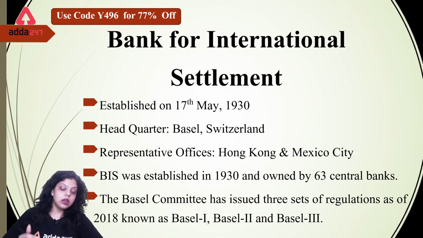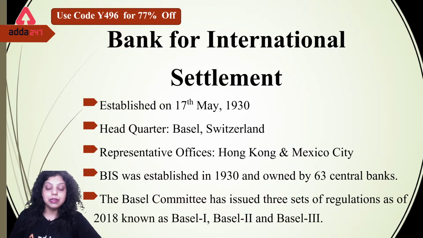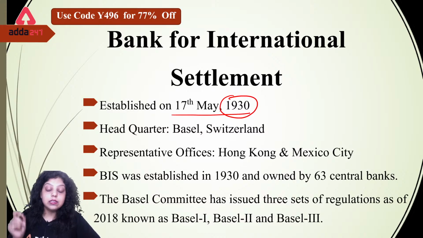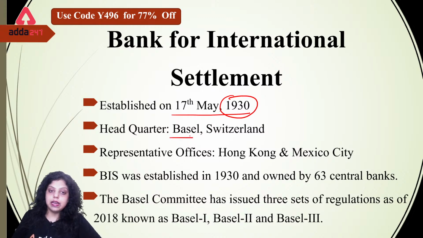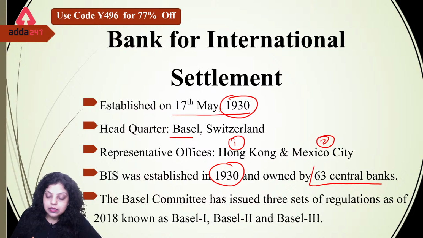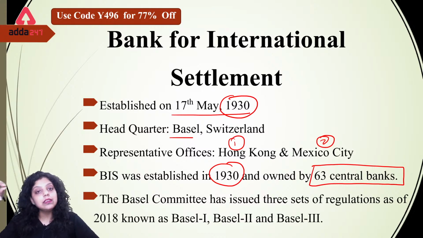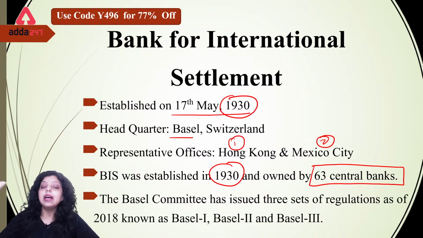Now next, when we are talking about BIS, BIS has a very important role in Basel norms. First of all, it was established on 17th of May 1930. So it was established in 1930, that's why it is the oldest international financial institution. Its headquarters is in Basel and it has two representative offices, one in Hong Kong and the second in Mexico City. Right now 63 central banks are members of BIS, and for these 63 central banks, BIS acts as a bank.